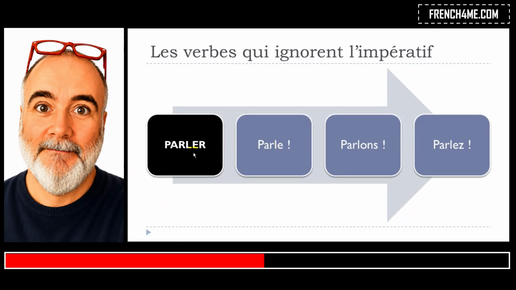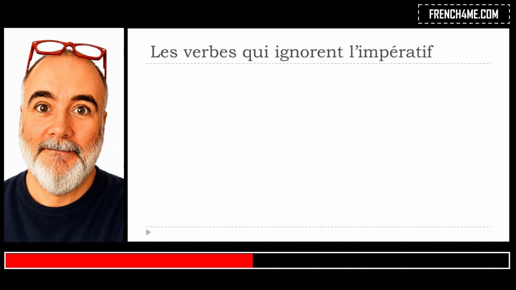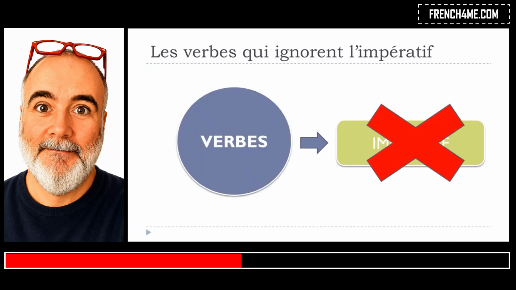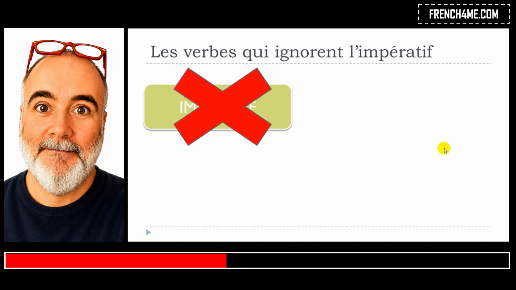l'impératif. So if you want to see more, then I would definitely advise you to watch it, okay? Because the topic of this video, if you remember, was to see the verbs that actually refuse somehow to be conjugated at the imperative form. Okay, so let's see now what verbs we are talking about.